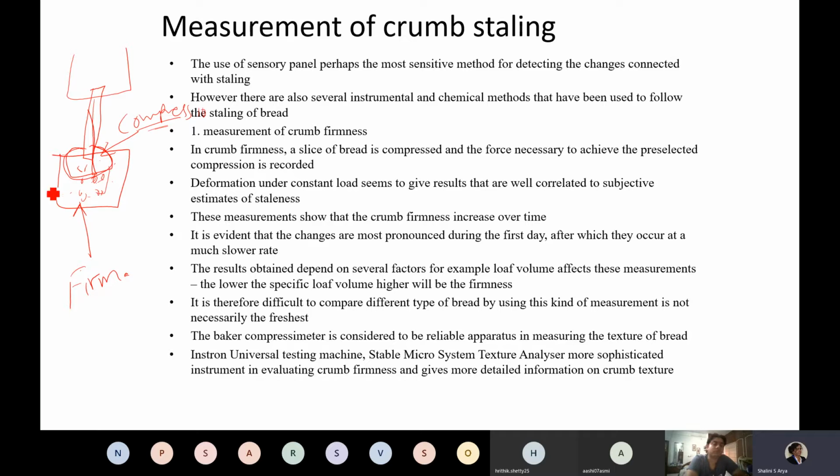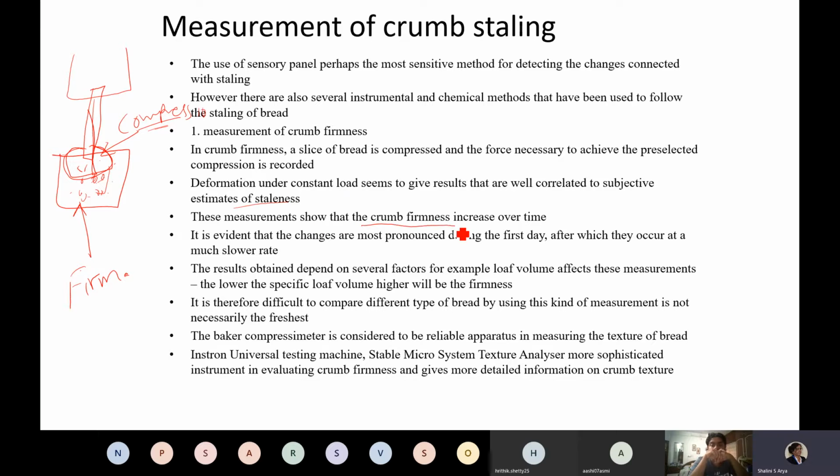If you have a very hard crumb, the force required to compress the slice of bread will be higher, and vice versa. Deformation under constant load seems to give results that are well correlated to subjective estimates of the staling of the bread.